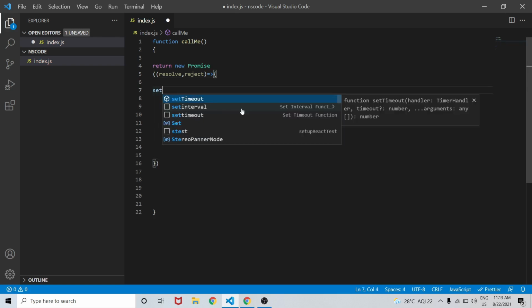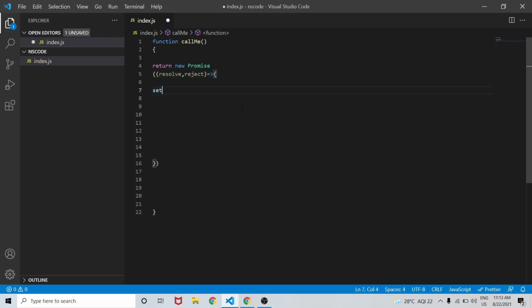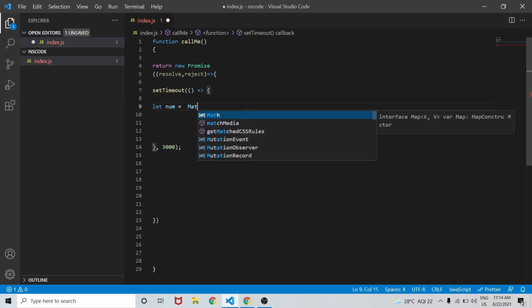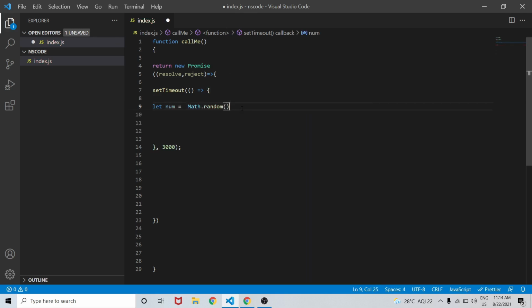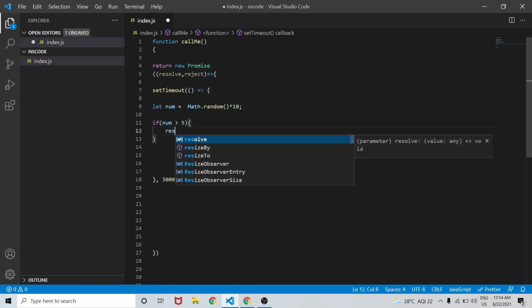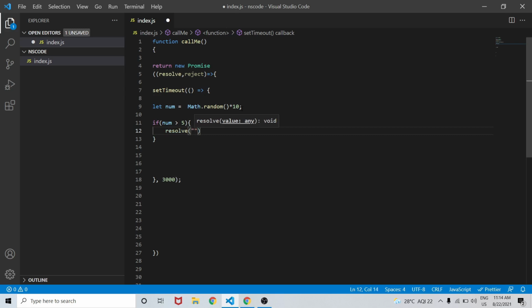So let's create something like an interval, let it be setTimeout, and it should run after 3 seconds. Okay, so I have written 3000. Let num equal Math.random times 10. This will provide me a random value between 1 and 10 by using Math.random. So if num is greater than 5, we will resolve this, which means it is our success condition. So we will write greater than 5.